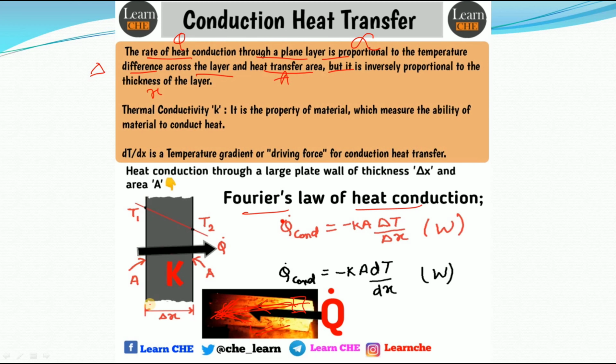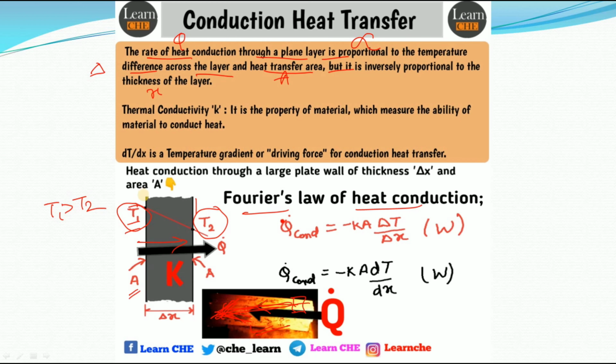You can see here a plane wall where the direction of heat transfer is in this direction. Okay, and here the temperature of this surface is T1 and the temperature of this surface is T2. Heat is transferring in this direction because here the temperature is T1 and here the temperature is T2, and if we suppose that T1 is greater than T2, then heat will transfer in this direction, right?